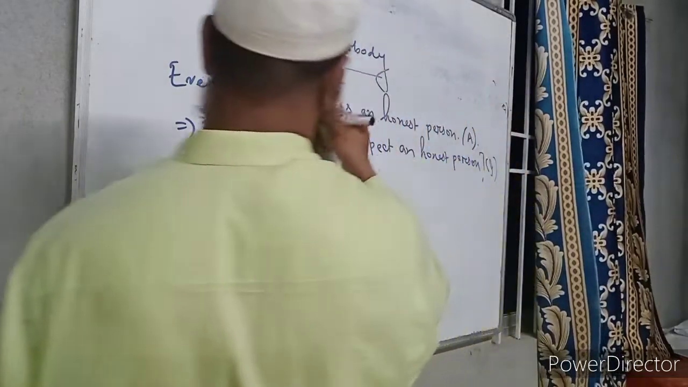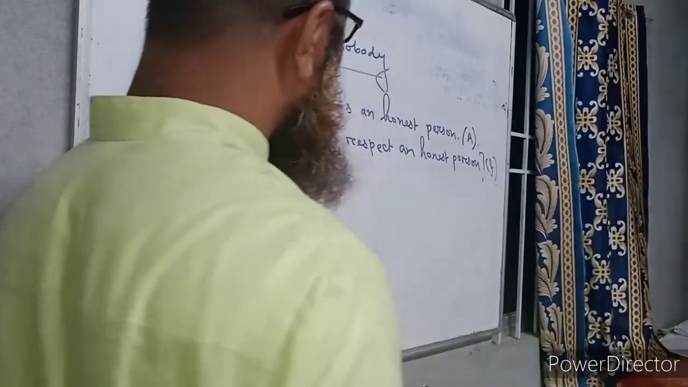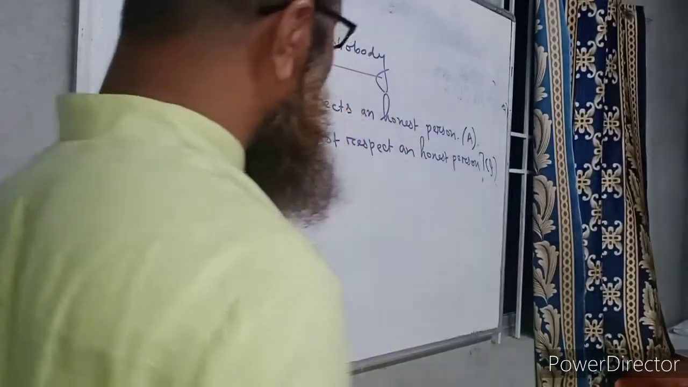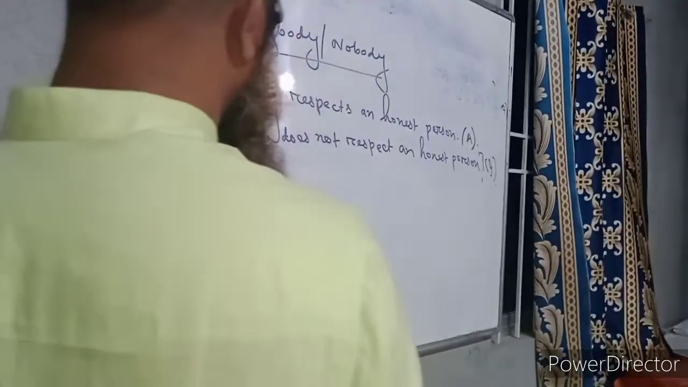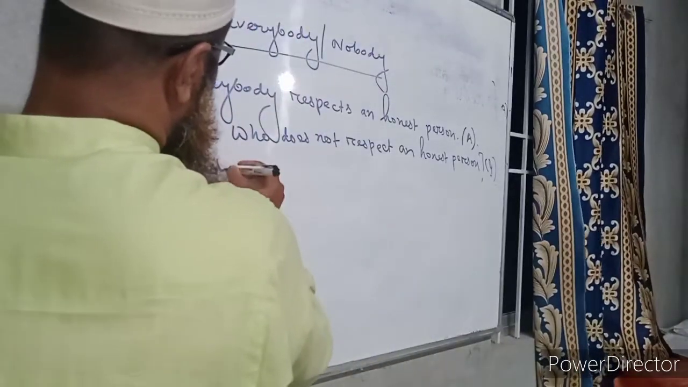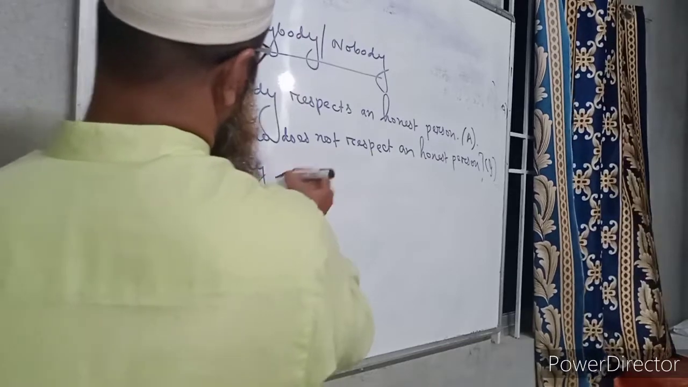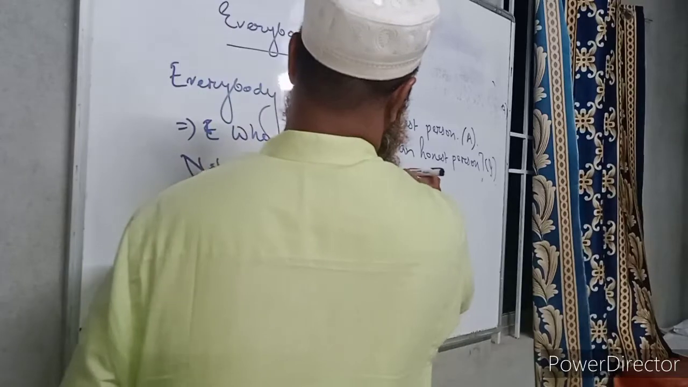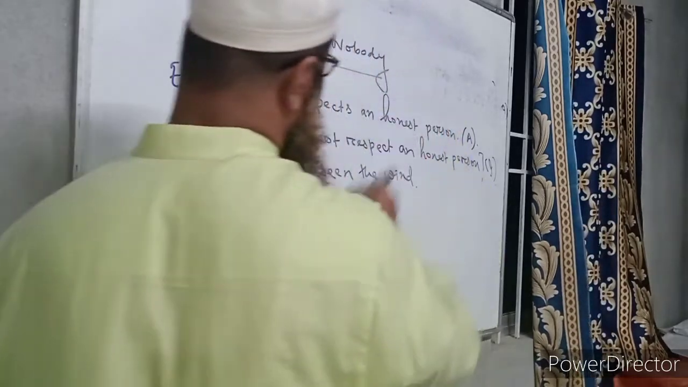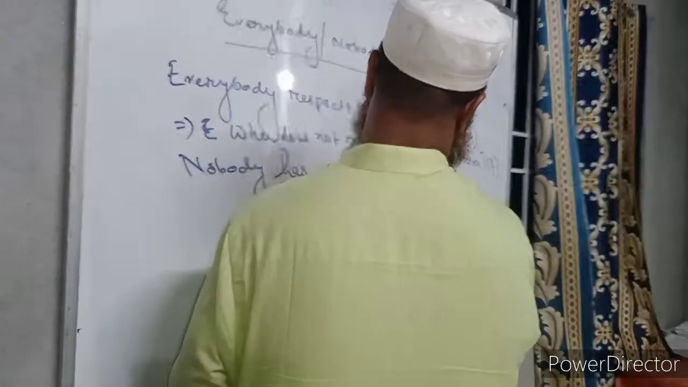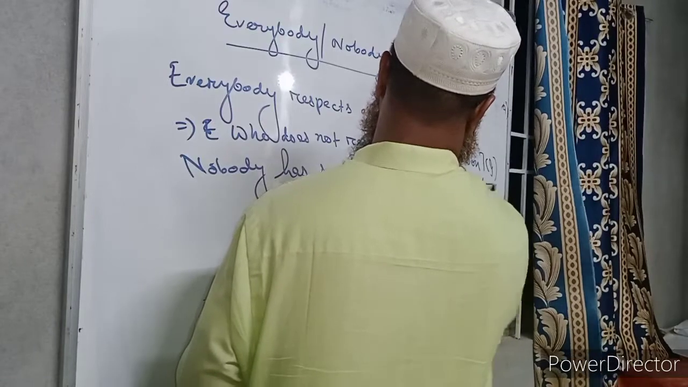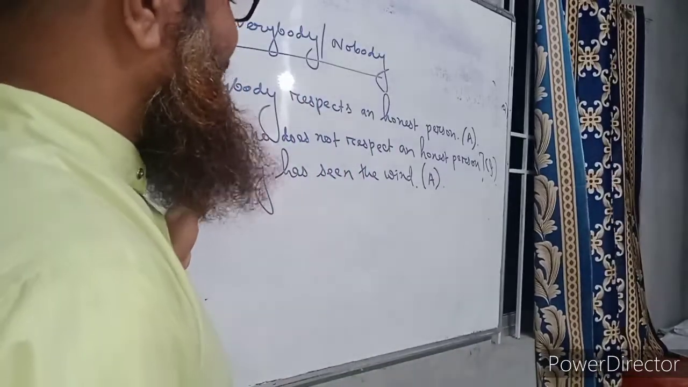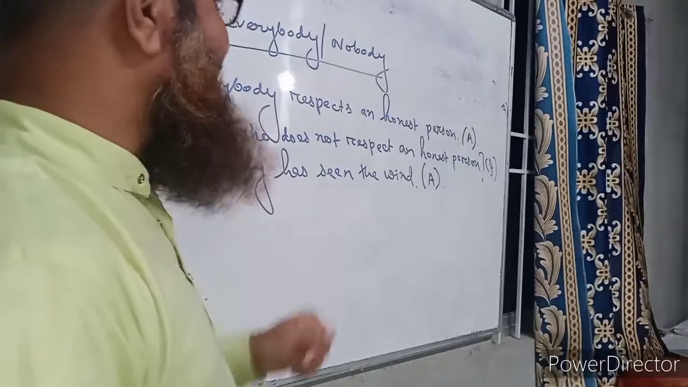Now I will write some sentences which contain nobody or no one. You see, nobody has seen the wind. So this is an assertive sentence with negative meaning. Nobody has seen the wind, and this is a universal truth.